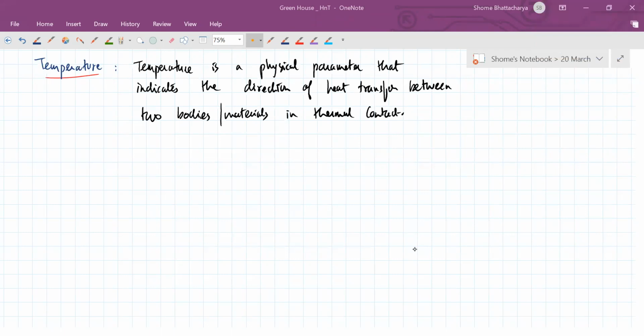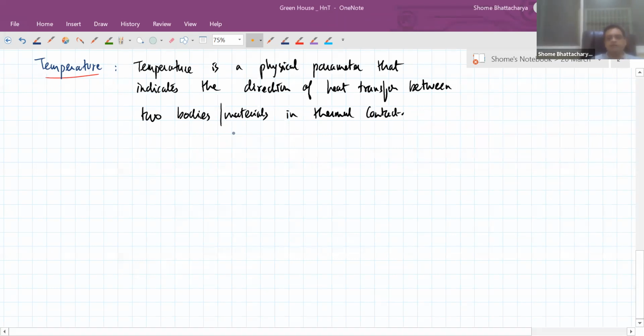Like when you keep coffee in a vacuum flask, the coffee remains hot for a very long time, and for an ideal flask it would remain hot forever. That is because the coffee inside is not in thermal contact with the air outside, because there is vacuum in between. So it's preventing conduction and convection. And to prevent the radiation, we've silvered the surface from inside. So radiation is also prevented from happening. That is the meaning of being in thermal contact versus not being in thermal contact.